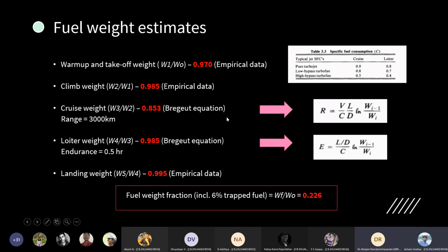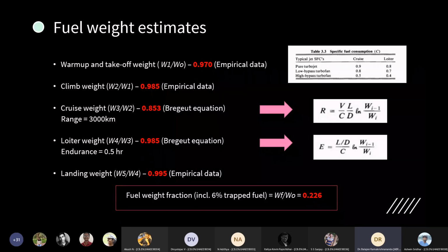Whenever you say weight fraction, you write it as W2 by W1, nothing like weight. The payload weight fraction is payload weight by total weight. The fuel weight fraction is total fuel weight by total weight. So just put W5 by W4, the ratio of those weights for the various stages like cruise. Okay. Sure.